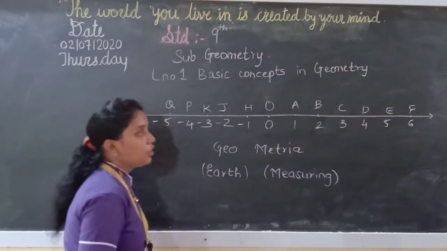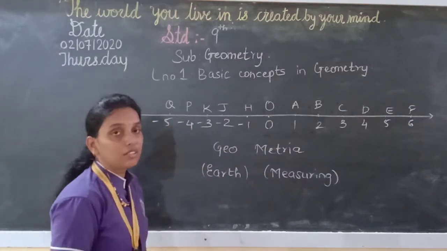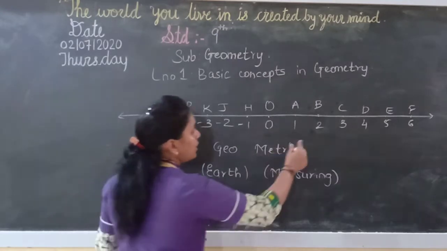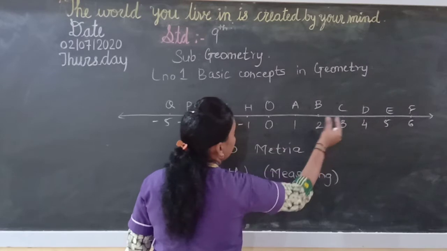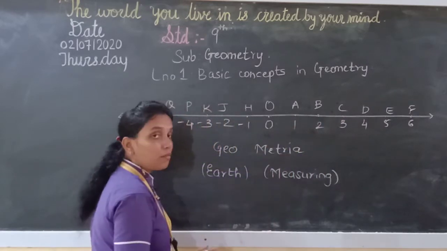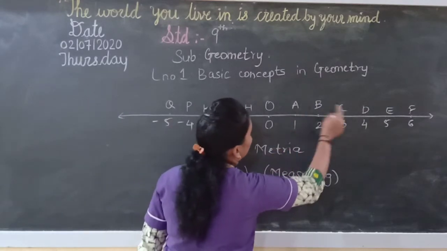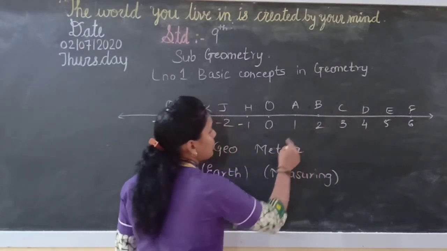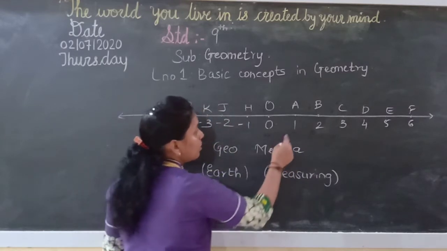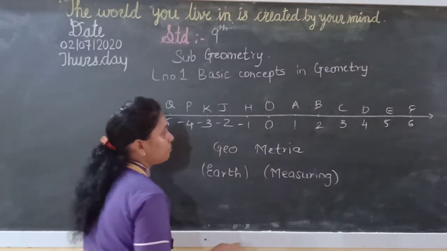For calculation, the formula is the greater coordinate minus the smaller coordinate. Between these two points, the greater coordinate is 3 minus the smaller coordinate, that is 1. So 3 minus 1 will be 2.